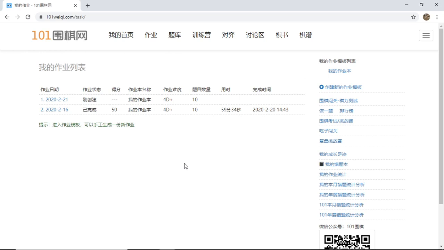Why do you still buy Go books? Why do you still read about Go stuff? Don't read. Use the technology. Use this site. And how many problems can you solve? The max is 75. You will definitely not have a lack of problems, right?